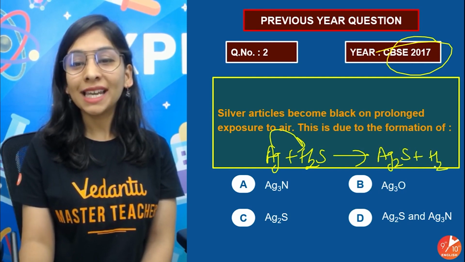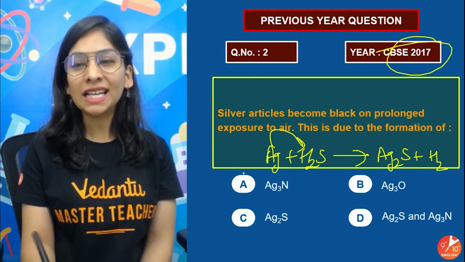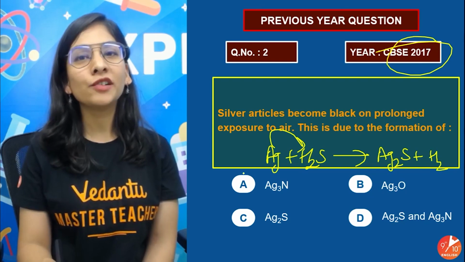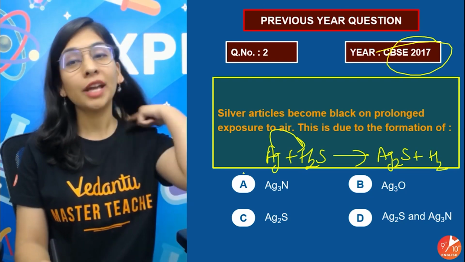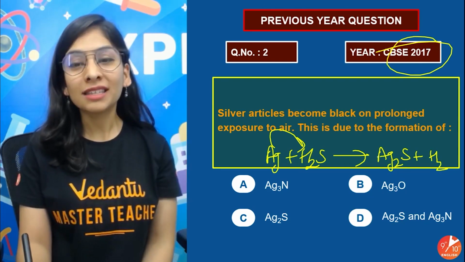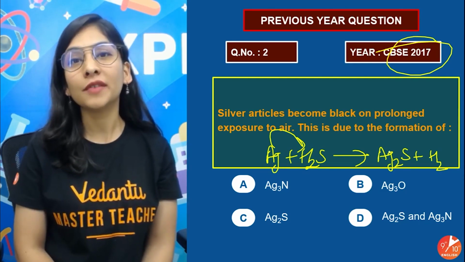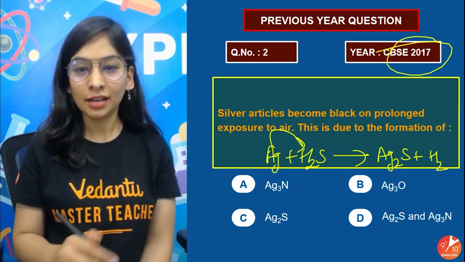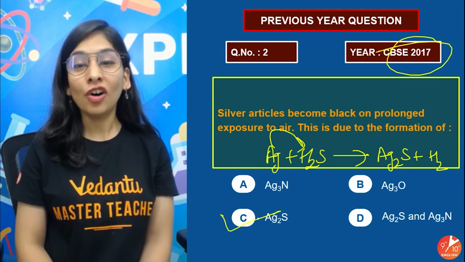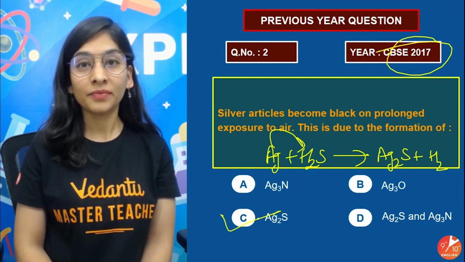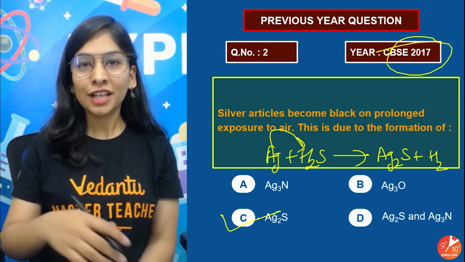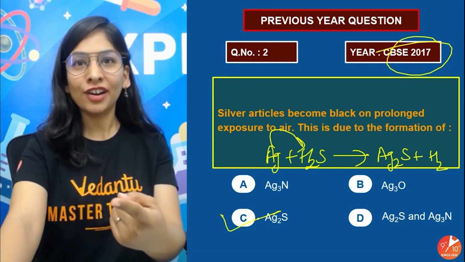Some students were telling me, ma'am, how is silver displacing hydrogen? This is not a displacement reaction. This is a set of reactions based on the formation of a product, where silver forms a stable compound with sulfur and forms silver sulfide. That's black in color. So C is the right answer, not A, not B, not D. Doesn't make sense at all. So is my answer matching with your answer too?